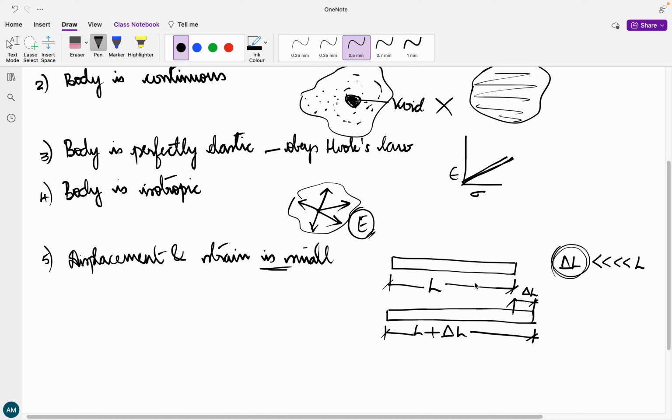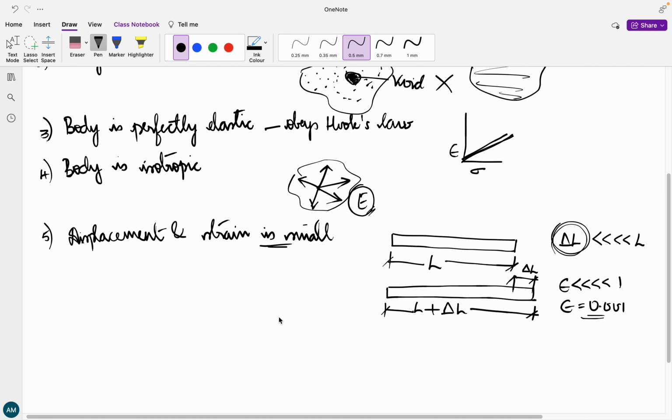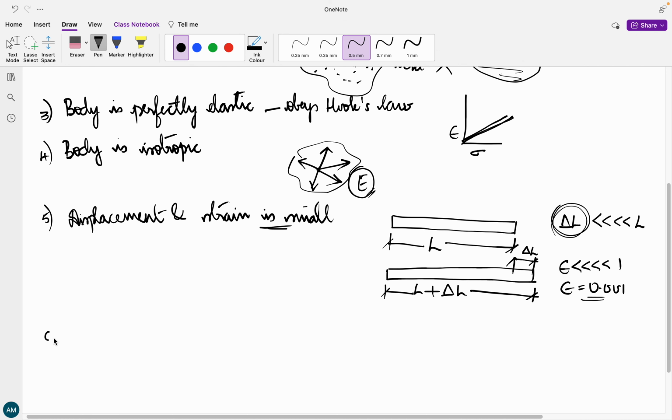Okay, and then the strain component and the rotation of the line elements are also very much smaller than 1. The strain components that are going to be produced are going to be extremely smaller than 1. This is what usually the strain that is going to be produced in a body is going to be. And please remember, strain does not have any units.